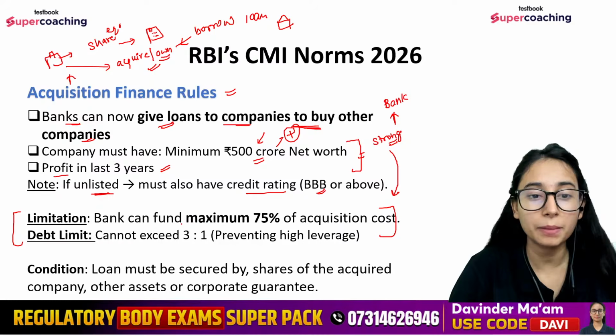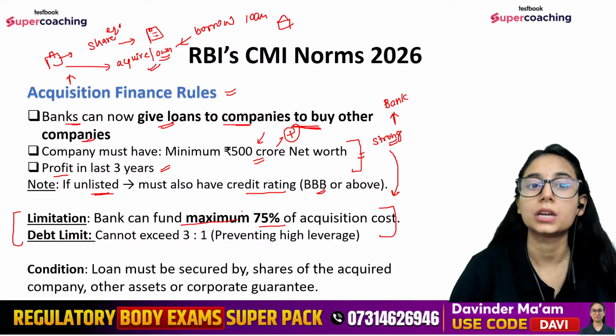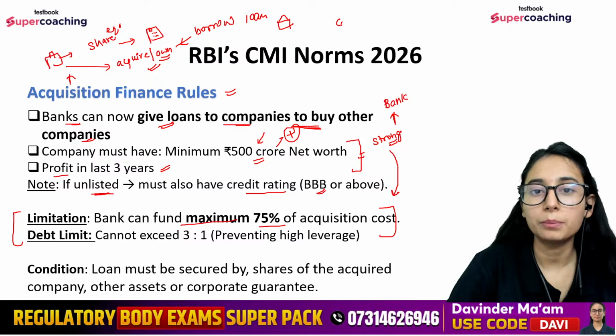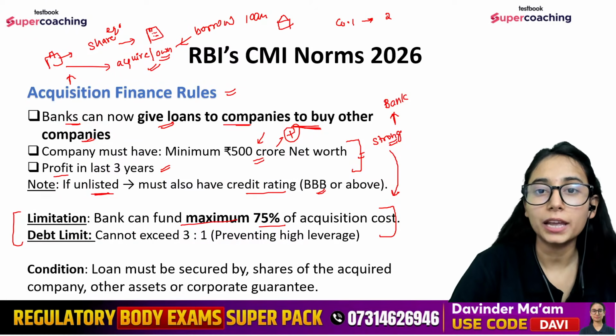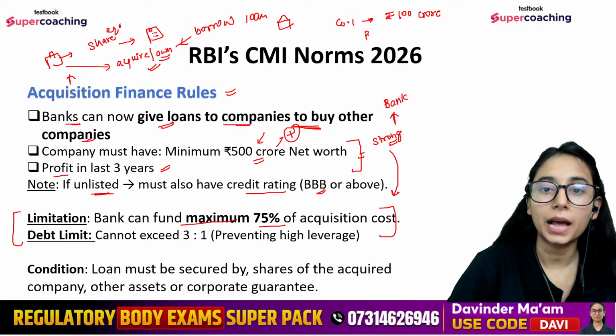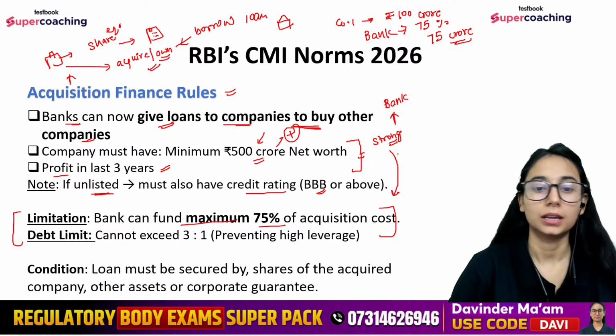The first one is the bank can fund a maximum of 75% of the acquisition amount. Suppose company 1 wants to buy shares of company 2 and they are planning to buy shares of say 100 crore, right? So in that case, bank can lend them only 75% of it. 75% of this, that means 75 crore only, right?